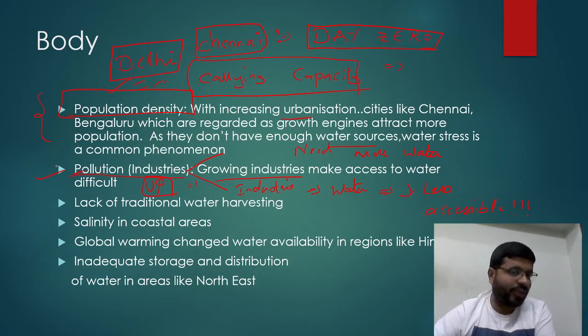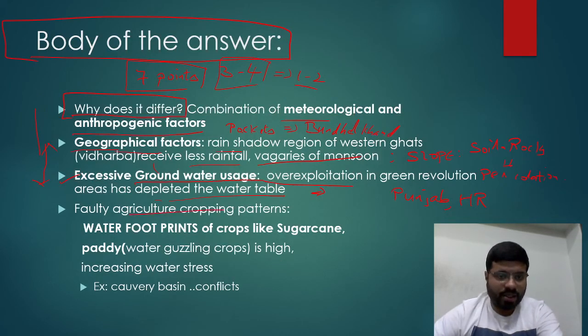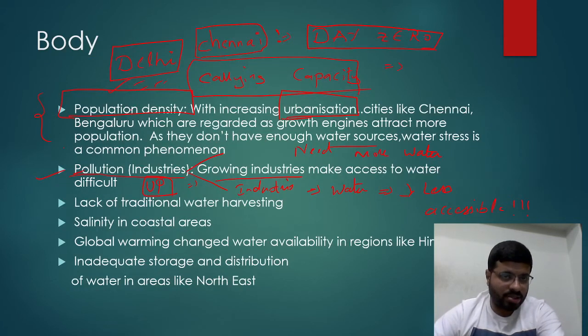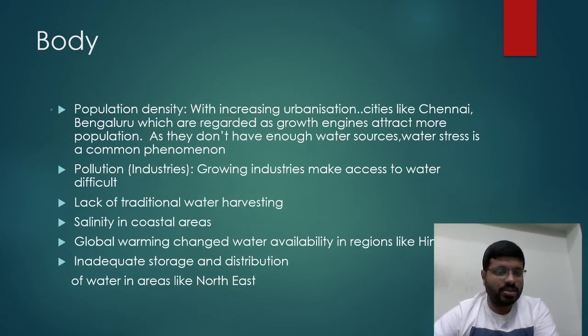Then what other factors? See, these are all the main points. Whether it is industries, population density, particularly increasing urbanization, faulty agriculture patterns, geographical factors, or excessive groundwater usage, we have identified four points which you need to show at the initial level. Okay, so these should be your key points. These are your four points. Then I'll now discuss other factors which aggravate the crisis of water stress.